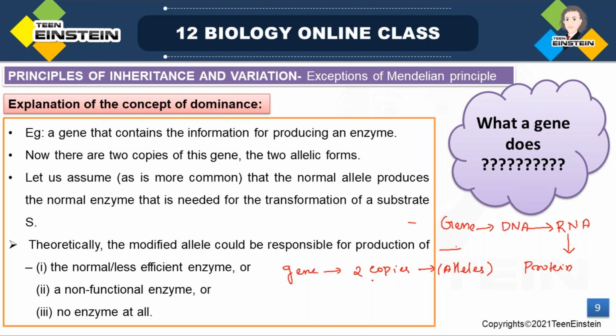Here a gene has two different forms, called alleles, so there could be some difference in the expression of these alleles. In the normal case, these alleles code for a normal enzyme.